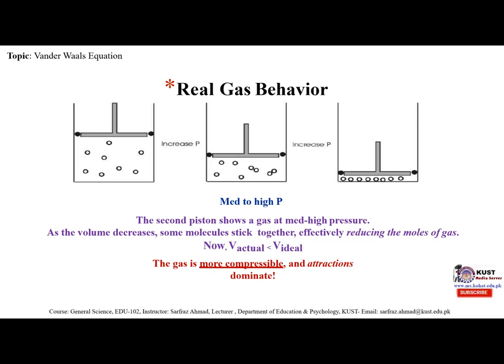As volume decreases, some molecules stick together effectively, reducing the moles of gas. Now V actual is less than volume of ideal. So the gas is more compressible and attractions dominate.